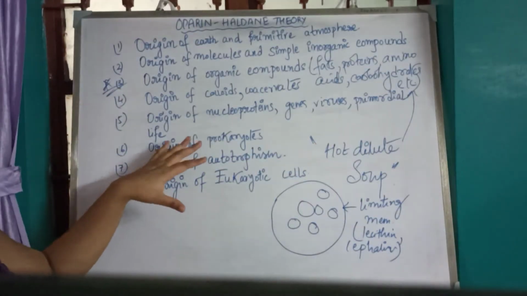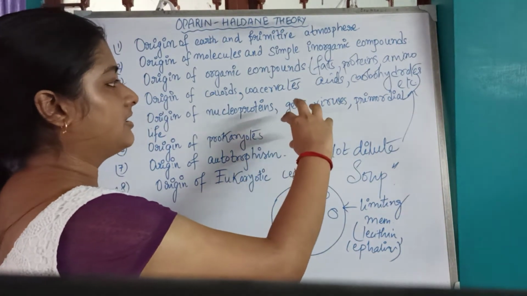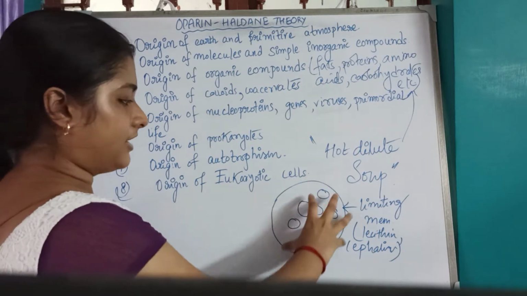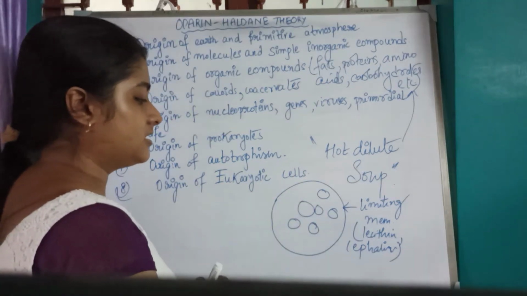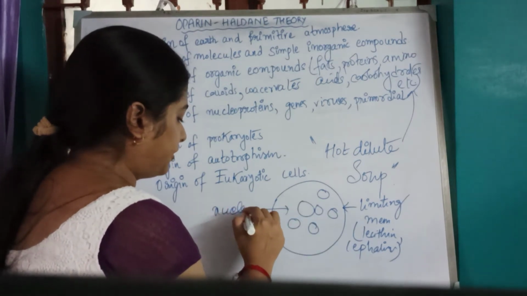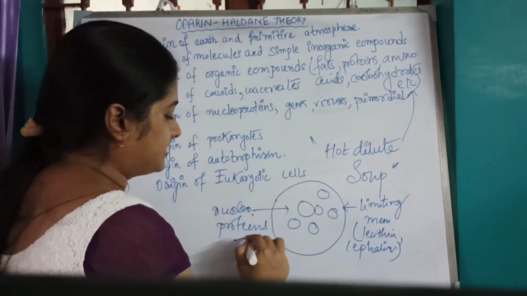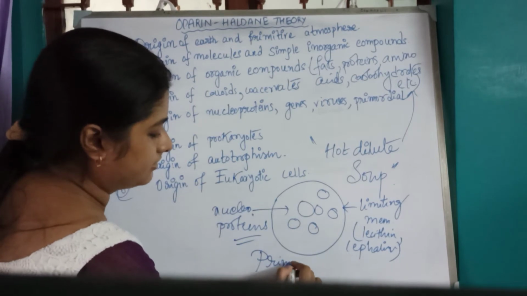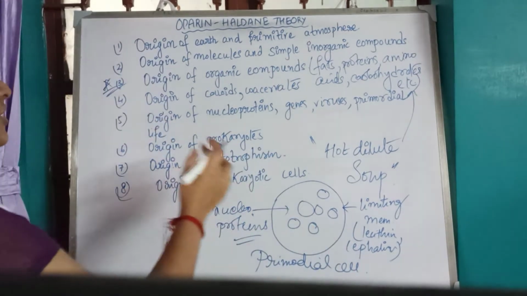Now the next step is the origin of the prokaryotes, meaning that these viruses or the nucleoproteins which are being formed are now eventually protocells surrounded by a limiting membrane. They consist of nucleoproteins, and hence we can term this a primordial cell. Then comes the origin of prokaryotes.